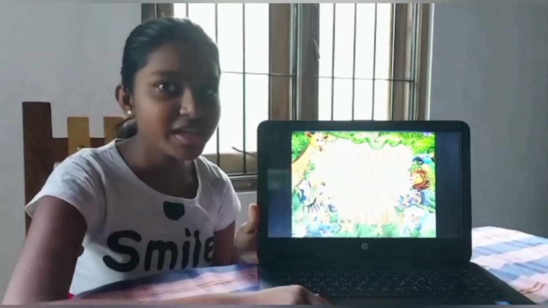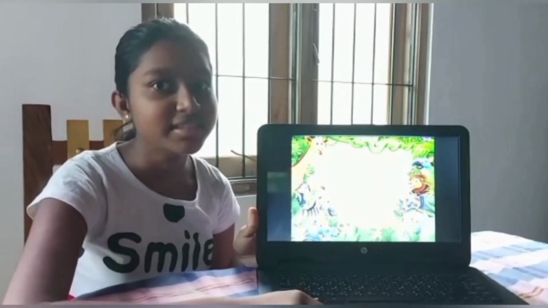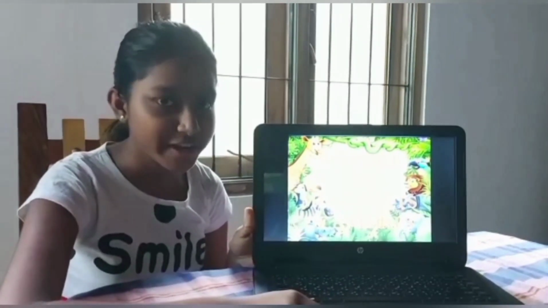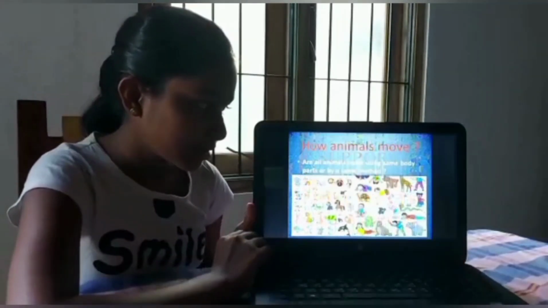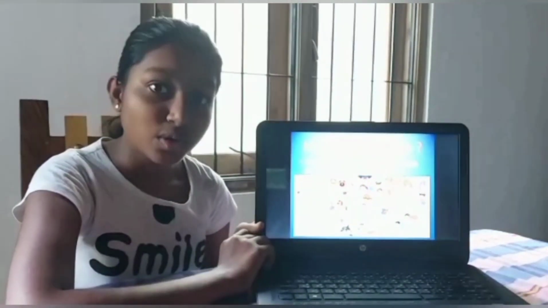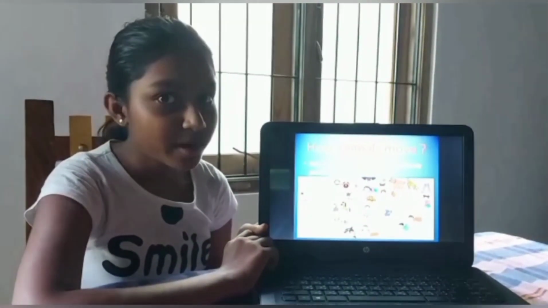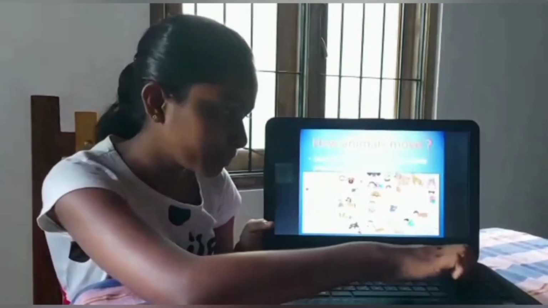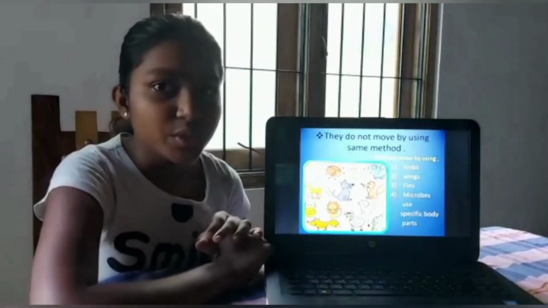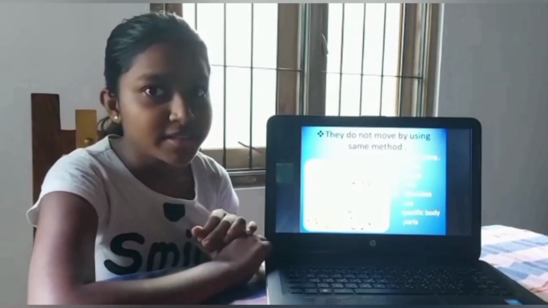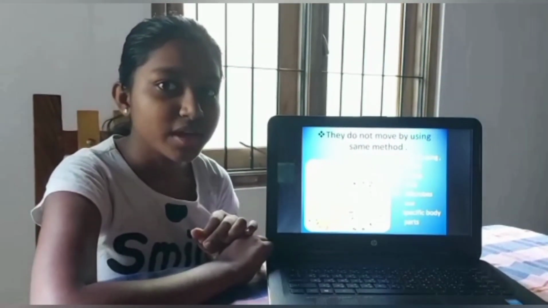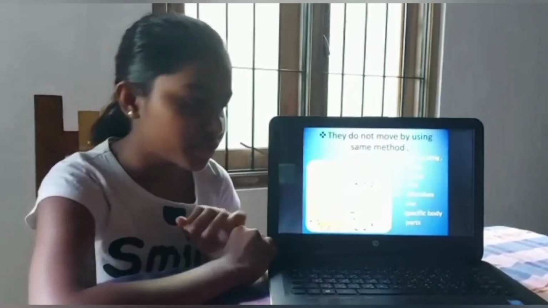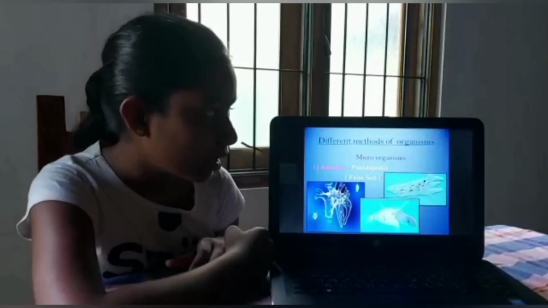Hi everyone, today I am going to discuss a new lesson, that is support and movements of animals. How do animals move? Do all animals use the same body parts? No, they use different types of body parts to move. They use limbs, wings, fins, and some microorganisms use their specialized body parts to move.